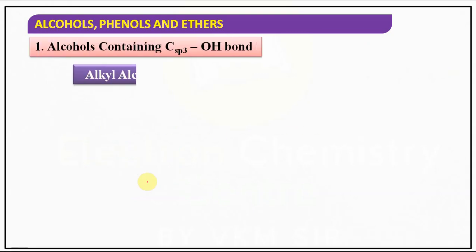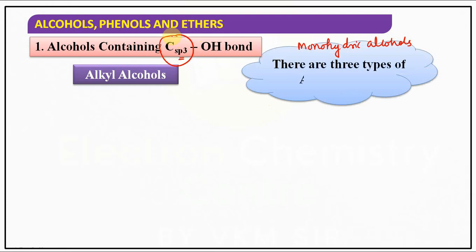So we will be continuing with alcohols containing C-sp3-OH bond. It is a subclassification only. Once again, monohydric alcohols can be further divided into two types. One is alcohols containing C-sp3-OH bond. Those alcohols are called alkyl alcohols.